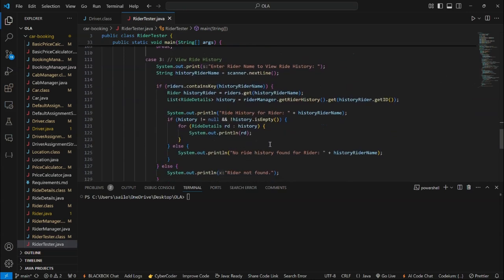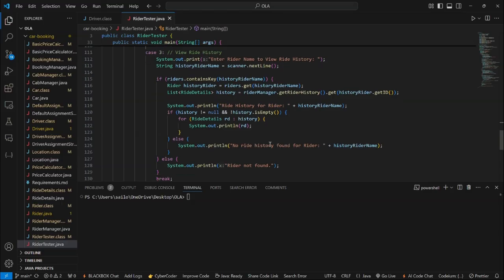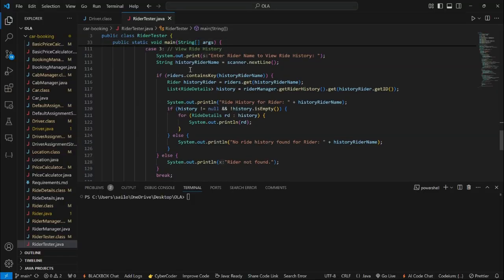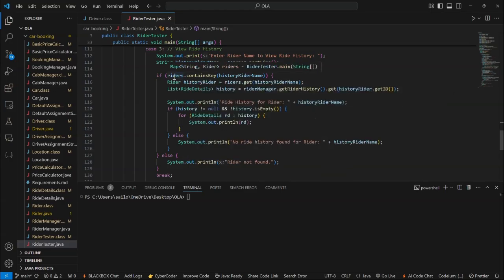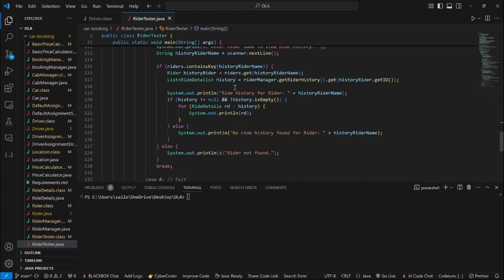This is the part that is very useful, so that we can see the location and all the history of our riders who have used our application. Here also we will start by taking the name of the rider, and we will check if that rider is in our riders hash map. If the rider is in our riders hash map, then we will return a